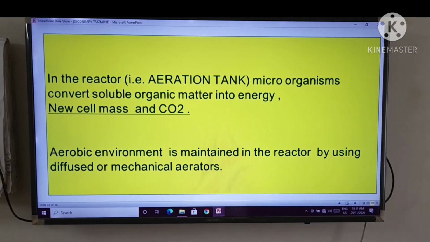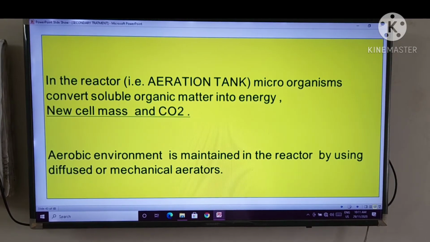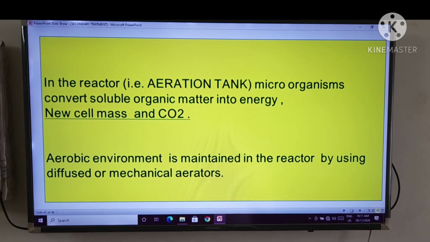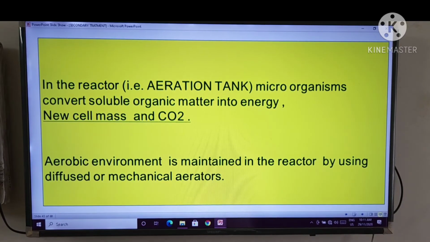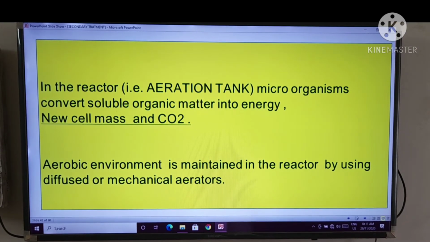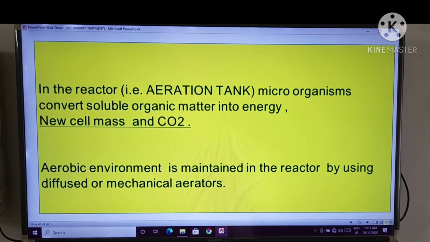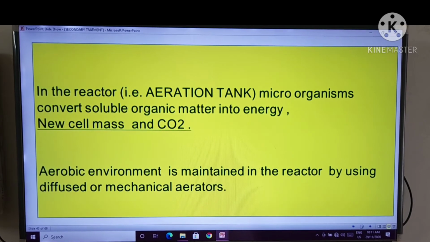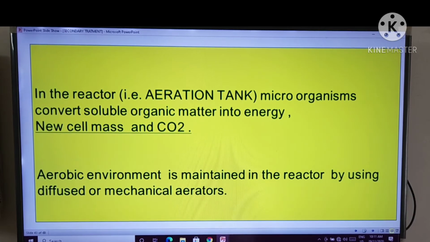In the reactor, that is the aeration tank, microorganisms convert soluble organic matter into energy, that is new cell mass and CO2. That is all I already told you: new cell mass and CO2 is produced by using microorganisms. The aerobic environment is maintained in the reactor by using diffused or mechanical aerators.